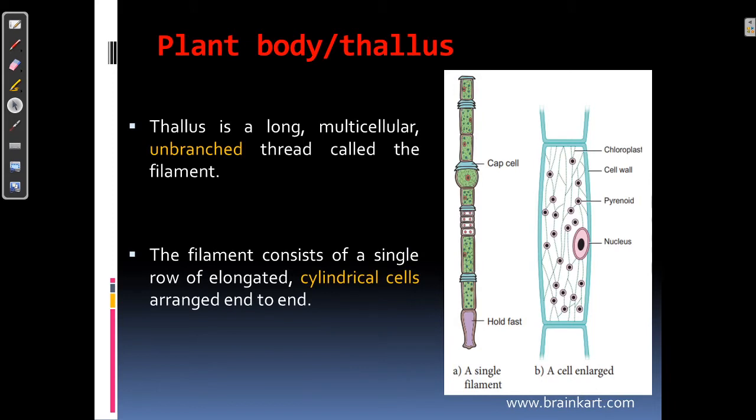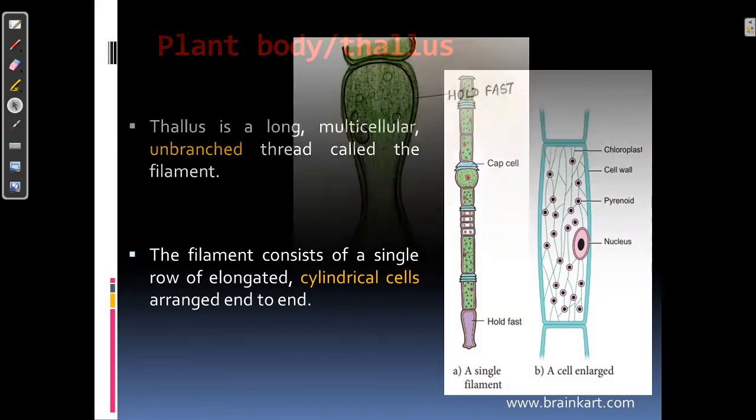Now let's know about the plant body or thallus. The plant body in Oedogonium is long, multicellular and unbranched, and each thread is known as the filament. Each filament consists of a single row of elongated cylindrical cells which are arranged end to end.